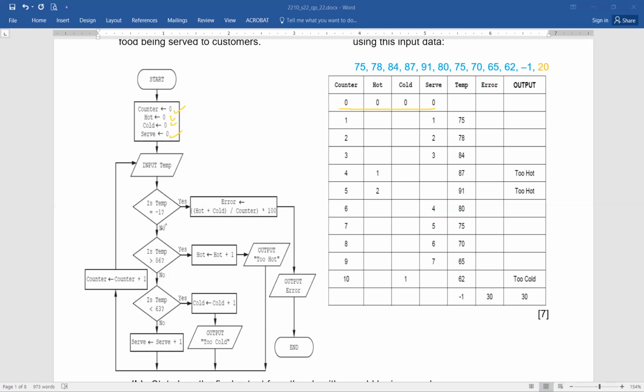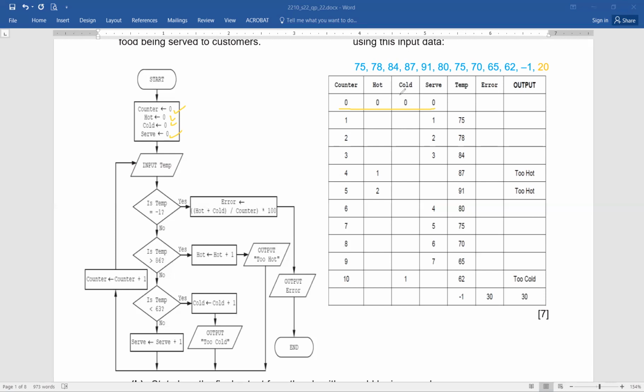If all the conditions are false, like the temperature is not equal to -1, not above 86, not below 63, it means it is somewhere between 63 and 86 exactly. Then serve equals serve plus 1. Again, the control is sent to the counter, increased by 1, and we take the input again. Clear?